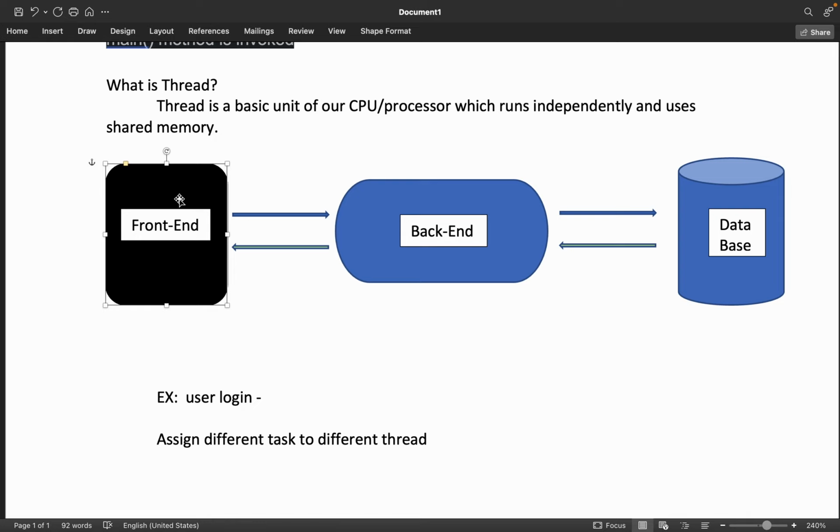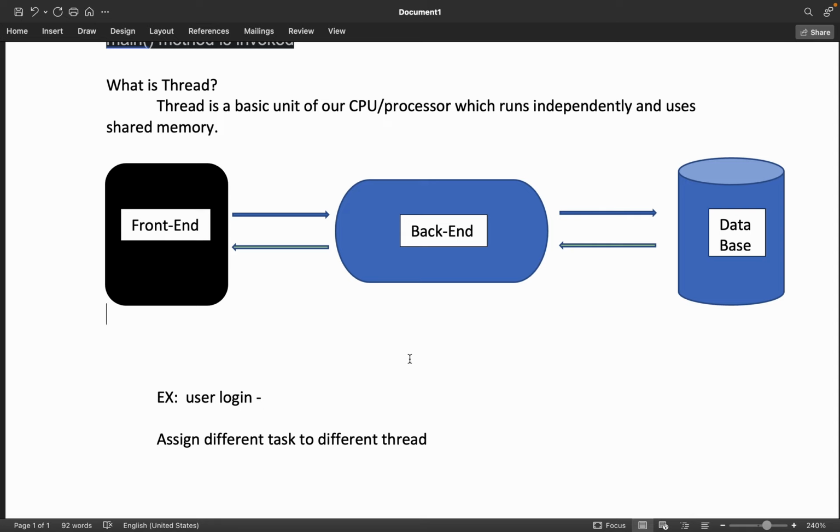Now the front end will send the request to the backend. The backend has all the logic written. Suppose to log in, what I need is to pull the user information first from the database. Then suppose at the login time itself I need to pull some account details and other stuff, which I have stored in a separate table, that I also need to do.